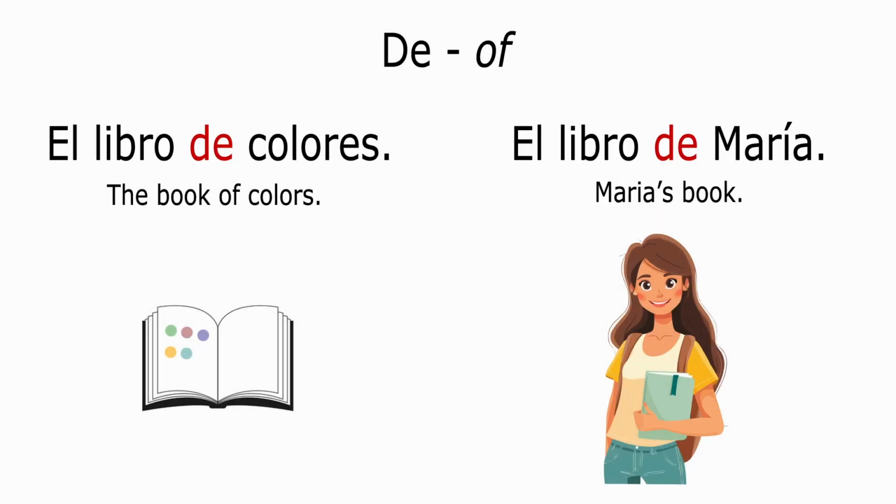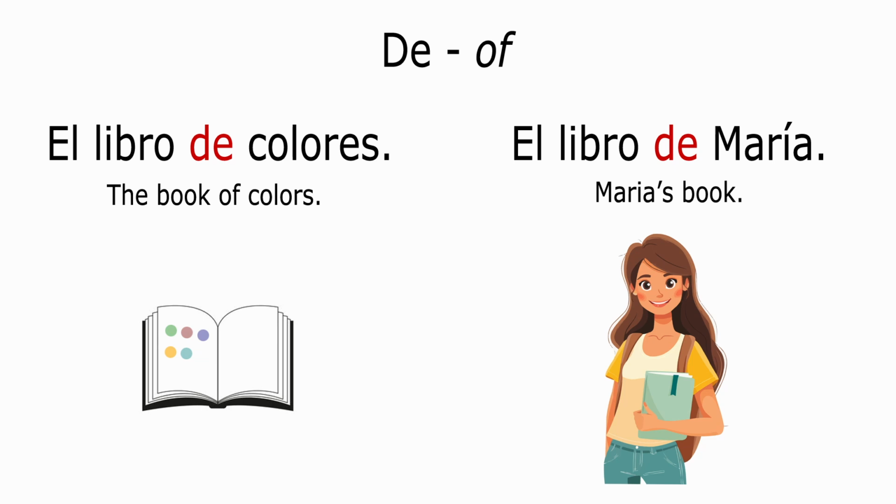Let's look at two examples where de means of. In the first example, we can read El libro de colores. This translates directly as the book of colors. It refers to a book that teaches or shows different colors. Not a coloring book, but rather a book about colors.